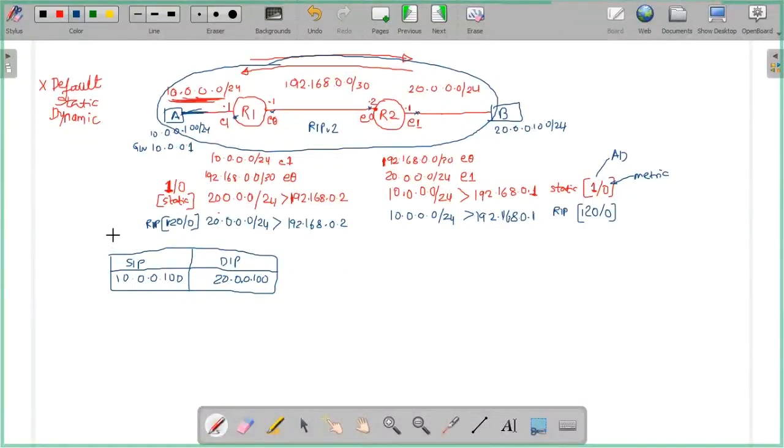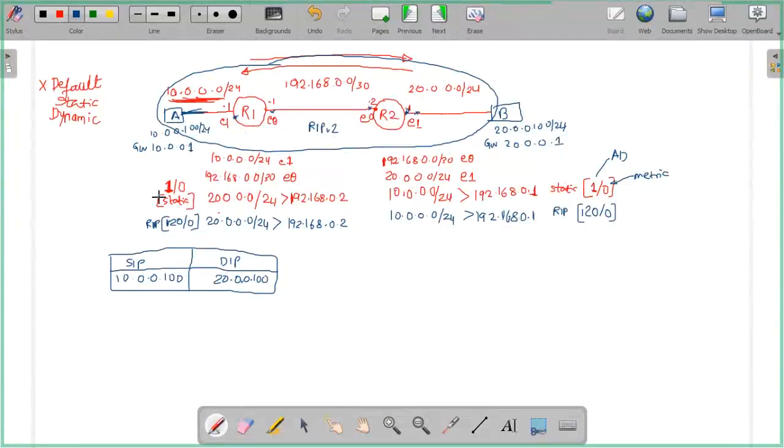Am I clear? Same way on PC2 also, we should have a gateway configured. What will be the gateway for PC2? Okay, 20.0.0.1. Is that clear? For this network, this is the gateway, exit point. So now this packet reaches R1.